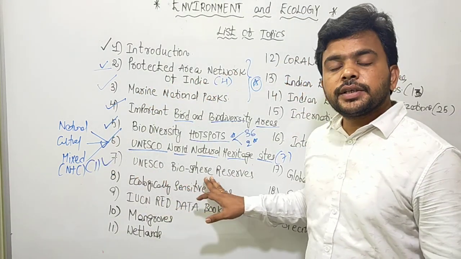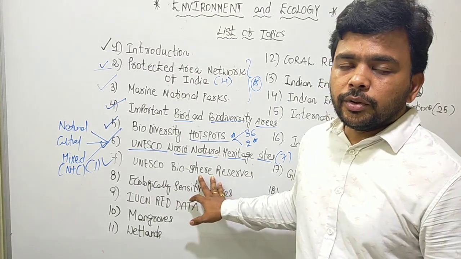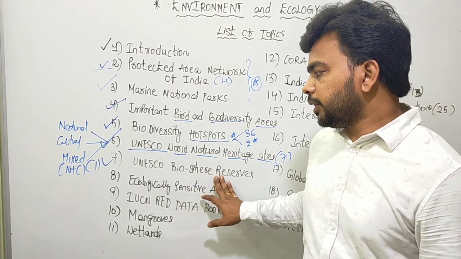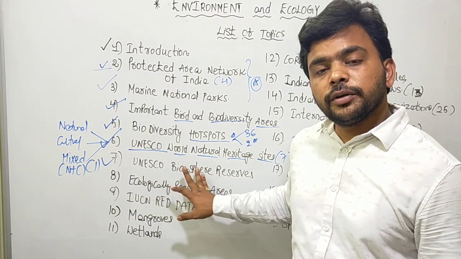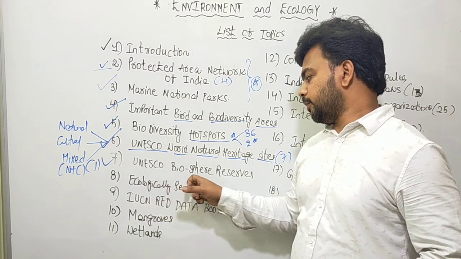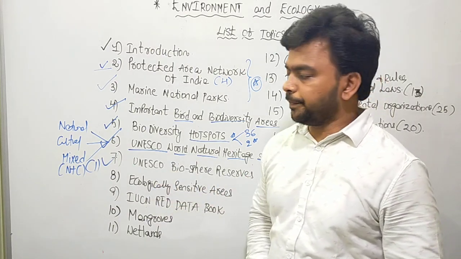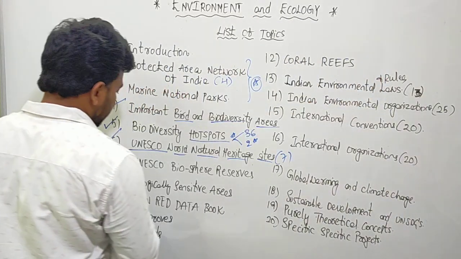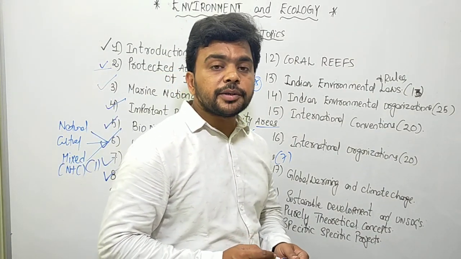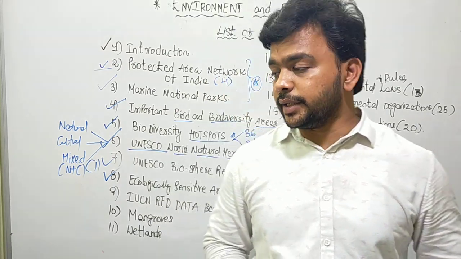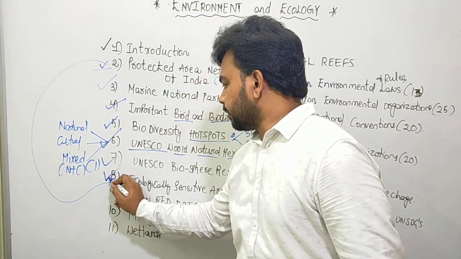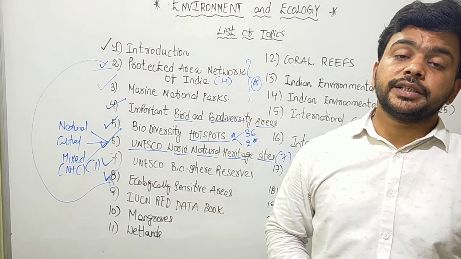What are the criteria for declaring a biosphere reserve at a particular place? Where they are located, in which state they are located, and what are the various unique species living there. All those things we discuss as part of the UNESCO Biosphere Reserve concept. After that, we have the ecologically sensitive areas concept, which is an extension of the protected area network of India concept.